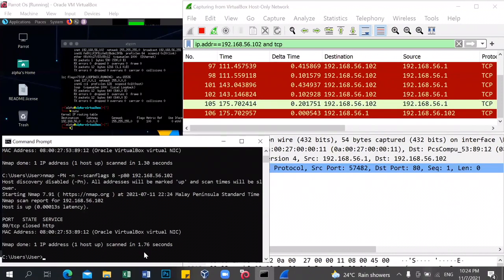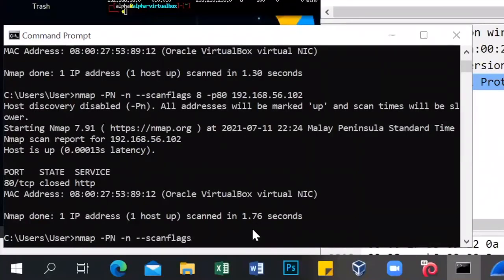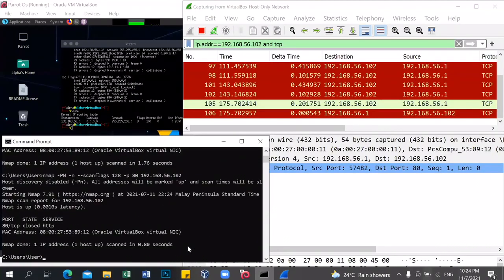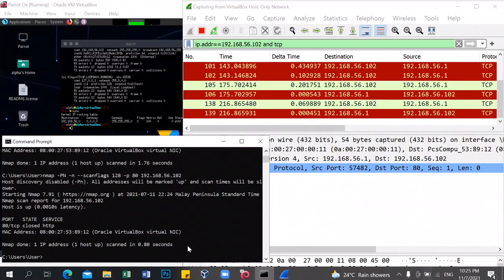Next, we try scanflags 128, and we see the Wireshark capture for scanflags 128.